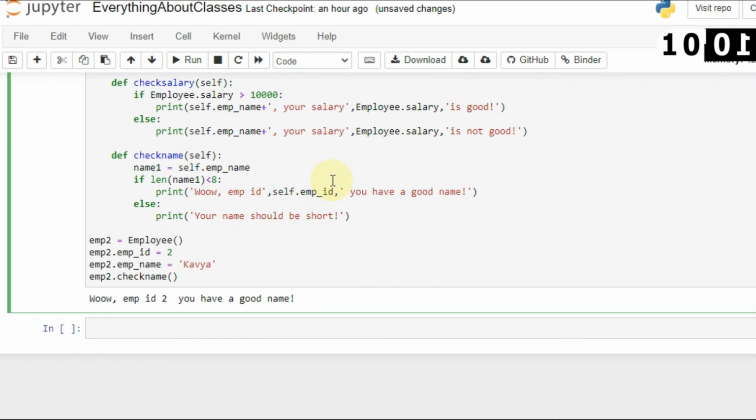So these are the methods and attributes of classes: how you can define a class, how you can create a class, create variables inside the class, and how you can access those methods. In the next video I will show you the general problems you will face when you are asked about classes, like creating a class of employee where you have to check employee ID, employee name, whether a professor is present or not, whether a student is present or not, whose class marks are greater than this or that. All the complex problems I will show in the next video.